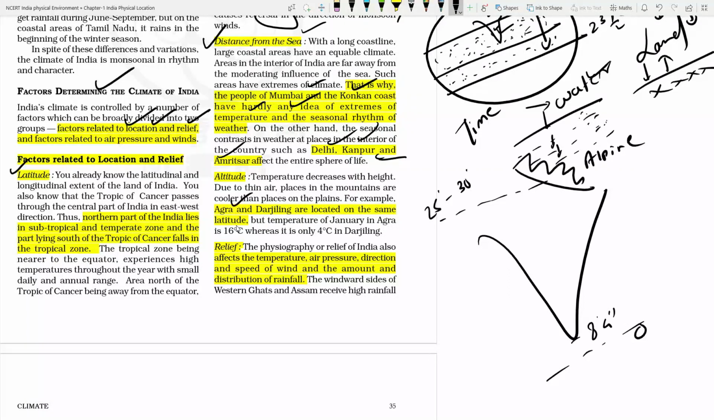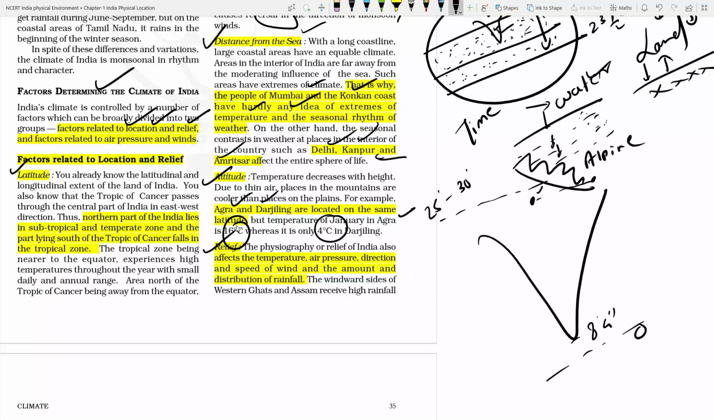One of the best examples is Agra and Darjeeling. Agra belongs to this area and Darjeeling belongs to this area. Though they are on the same latitude, there is a difference in temperature. Like in the winter season, Agra's temperature will be 16 degrees Celsius, while Darjeeling's temperature will be 4 degrees Celsius. So that's the difference, okay? So altitude makes the difference in temperature and precipitation.